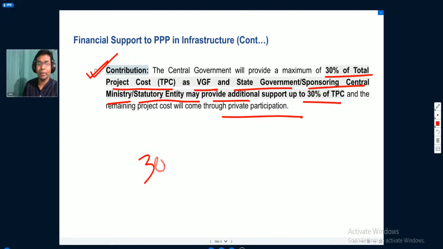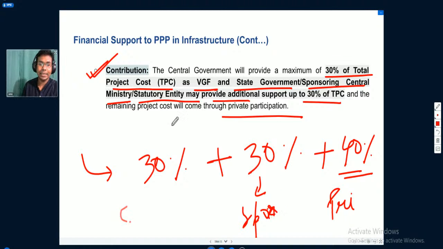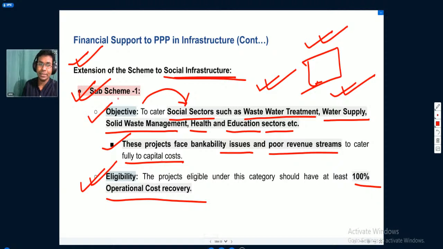Means 30% will be provided by the central government, plus 30% may be provided by the state government or the sponsoring authority, and then the remaining 40% will come from the private entities itself. So this is under sub scheme 1.